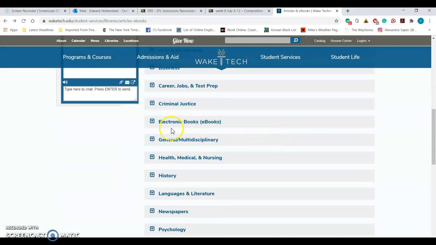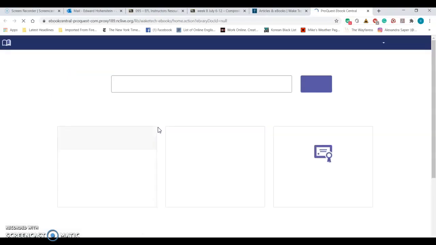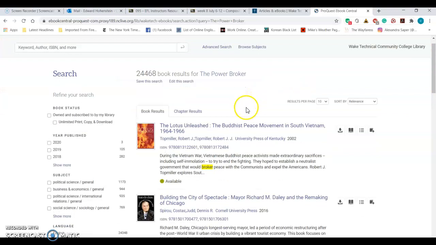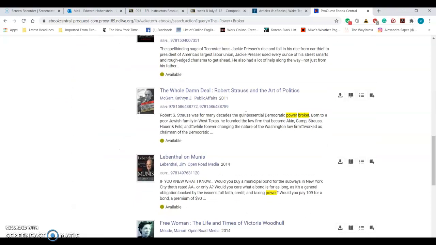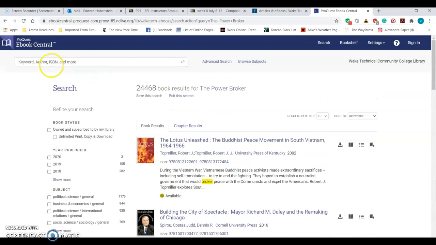Resources by subjects, ebooks. Let's see if we can find an ebook here. I'm going to see if we can find the Power Broker. I'm not much on hard copies of books, so let's try writing a title. And here we go, we have all these types of books. Let's see if we can find Robert Caro.